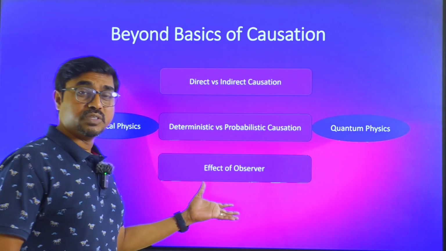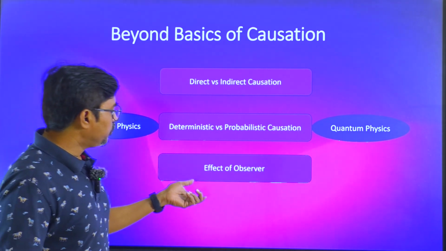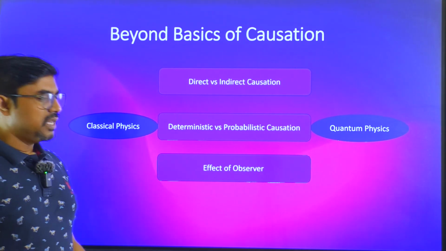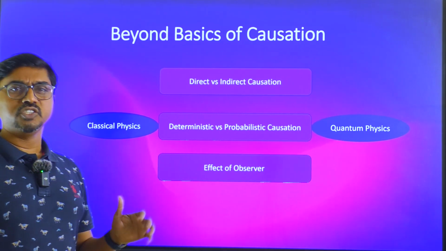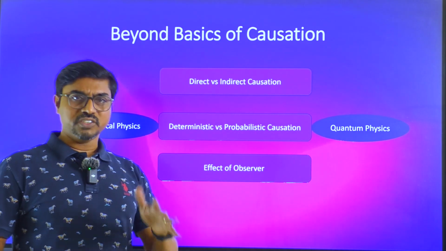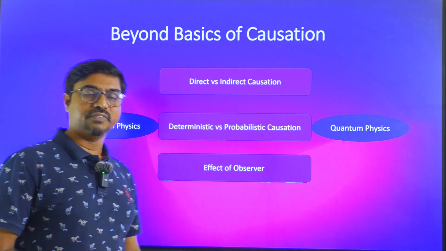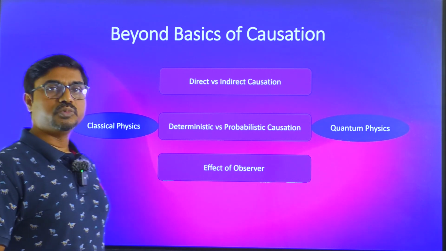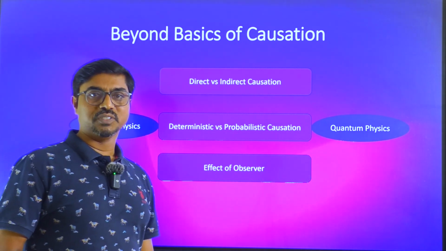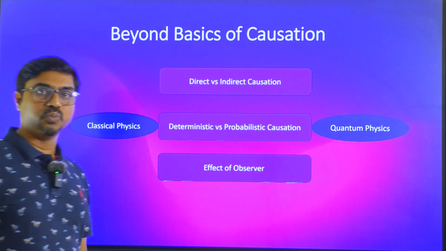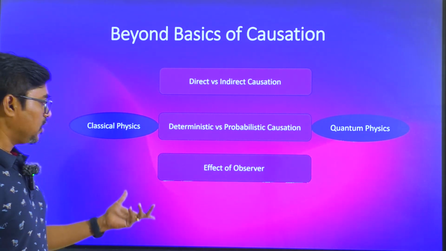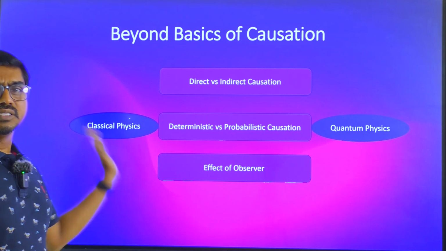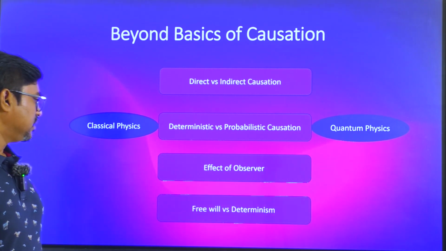And the effect of the observer, this is very important here. The effect of the observer on the causal effect is very important in quantum mechanics. Even at the regular level also, imagine you are studying. If someone is watching you, how you study? If someone is not there, they are sleeping and they have forgotten to observe you, then how will you study? So your study pattern will change depending on whether you are being observed or not. That's another important factor that is not taken care of in the study of classical mechanics.